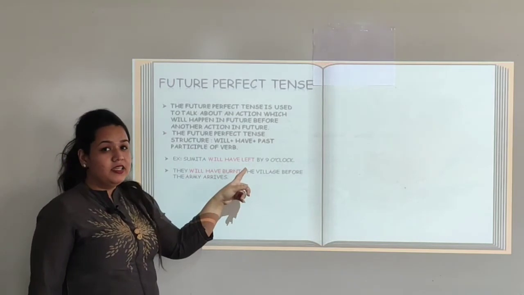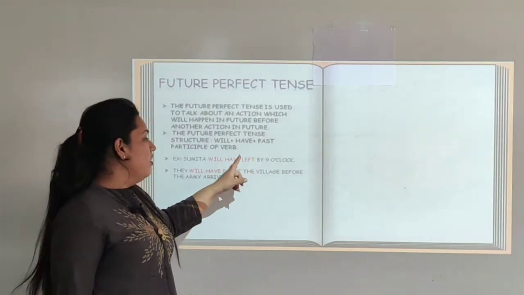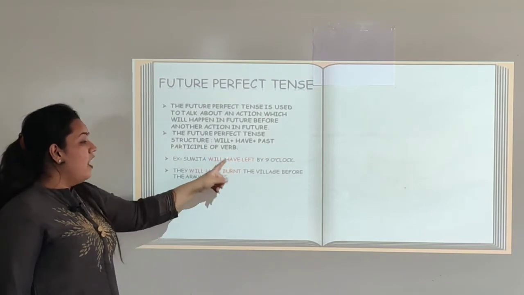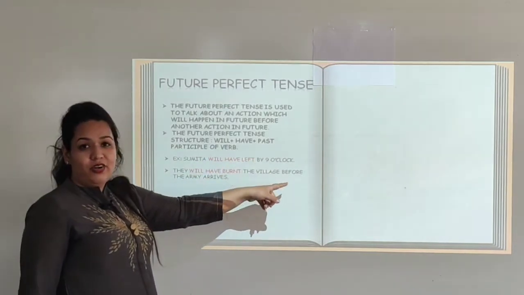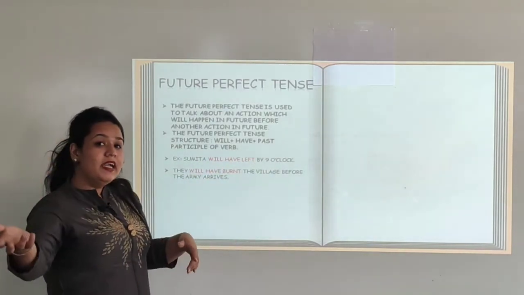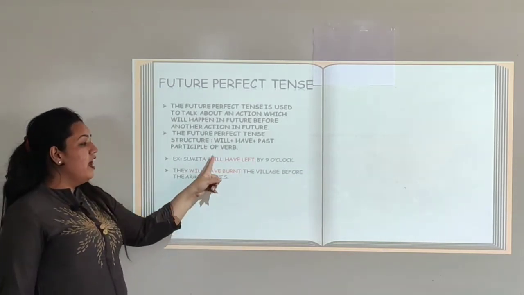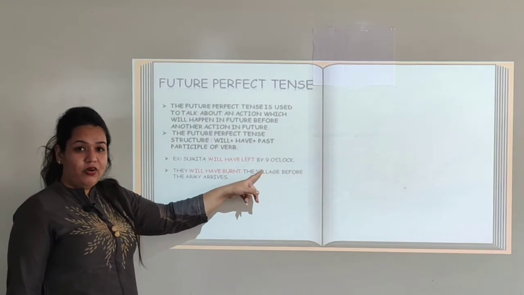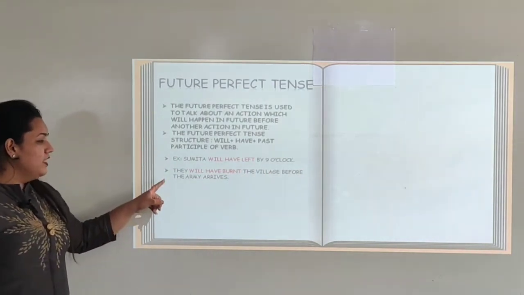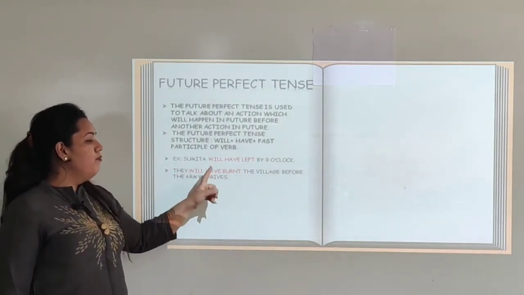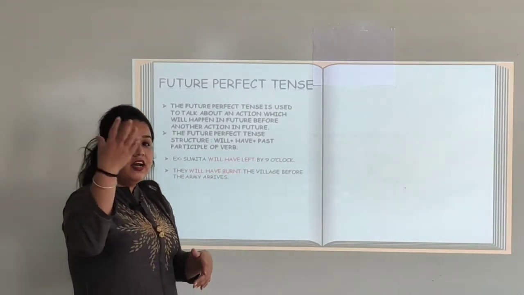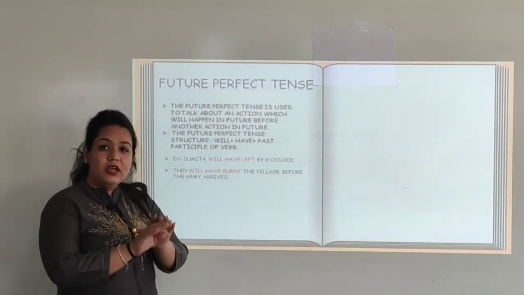Left is the past participle word of leave. So Sumita will leave by 9 o'clock, and Sumita will have left by 9 o'clock. The next example says, they will have burnt the village before the army arrives. That means before the army arrives, the villagers have burned the village.